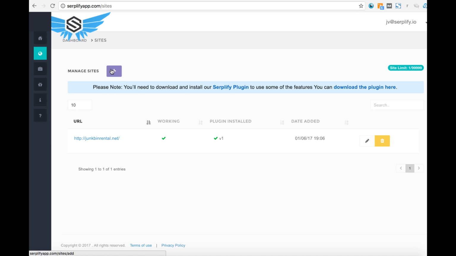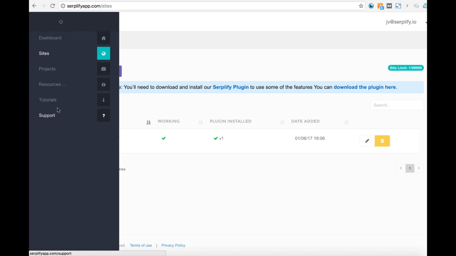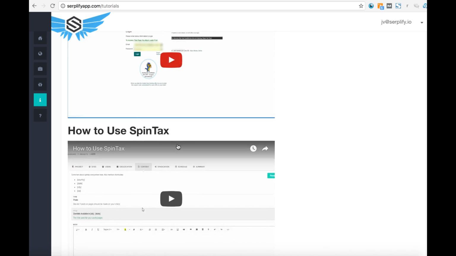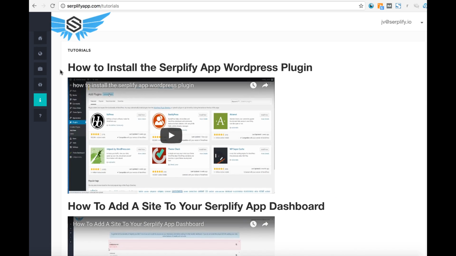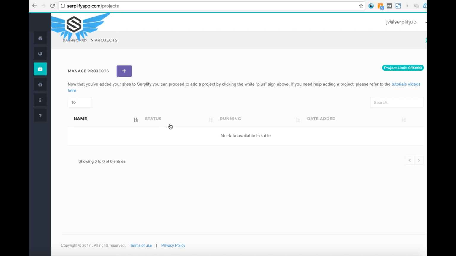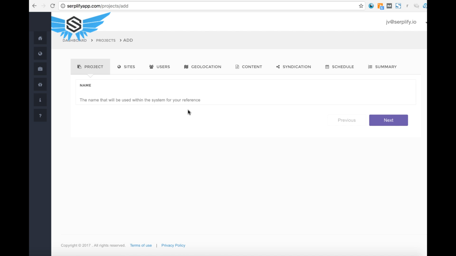You can manage as many sites as you want by just pressing this button here. When I was reviewing, there were also tutorials on how to use it that were pretty good. That's something I'm looking for this year, because there's a lot of these softwares that don't even come with tutorials. And to get started, you want to create a new project, so I'm going to press this plus button here.